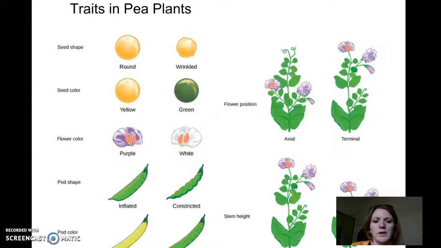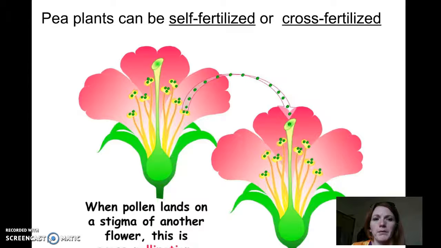As you can see with this picture, you have different seed shapes, round versus wrinkled. You have flower colors, pod shapes, and pod colors. Were the pod shapes inflated like a balloon, or were they constricted like when a balloon shrinks down? Were the flower positions axial or terminal? Those are just describing words we use when we talk about flowers. And then your stem height, or how tall the plant is, tall or short, were some of the traits Gregor Mendel looked at with pea plants.